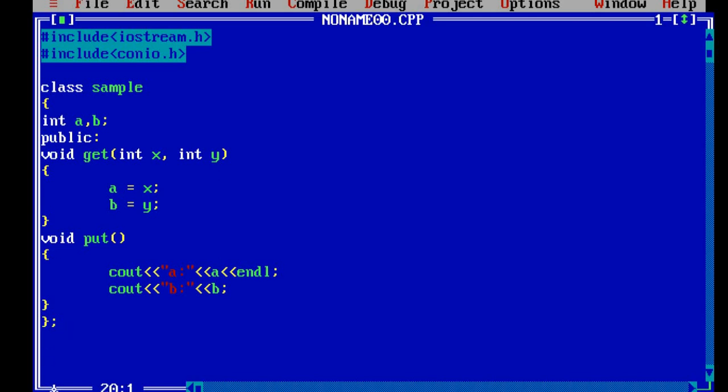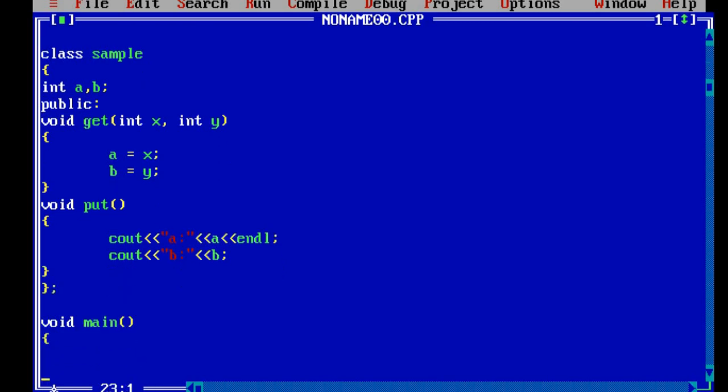Here I want to access the data members or methods get and put of this class called sample. Directly I cannot access them. For that reason I should create an object. So I'll go for the main function. Inside the main function, I'll create an object for this class. I'll say sample s. So here I've created one object, or you can say an instance. By using the objects only we can access the members of a class.